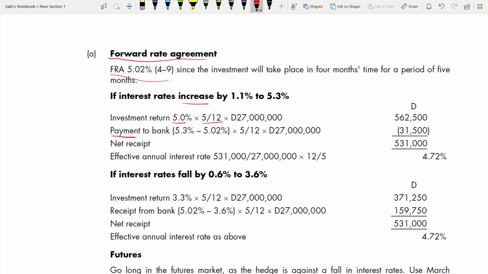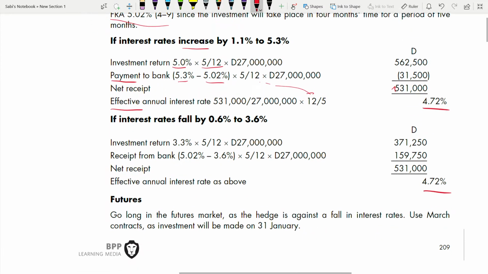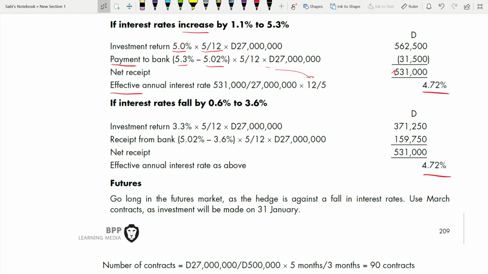That payment is the difference between your increased interest rate and your FRA rate into 5 over 12 and 27. Rest is same. Deduct it, net receipt you get. And effective interest rate you have to, okay, this I have been telling you in 41 also, 42 also. So it is this over 27 because that is your total hedging, and 12 over 5, reciprocal of 5 over 12. And it will be fixed whether increase or decrease, FRA will be fixed.